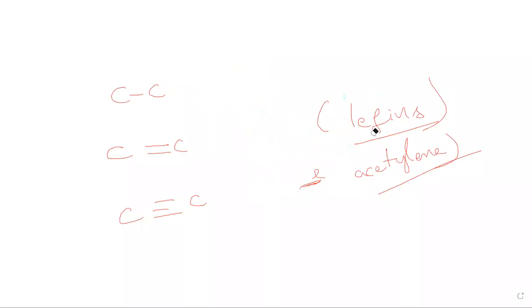Out of these, what is the bond length, and what will be the hybridization, which you already studied? If the carbon has a single bond, it is sp3 hybridization.